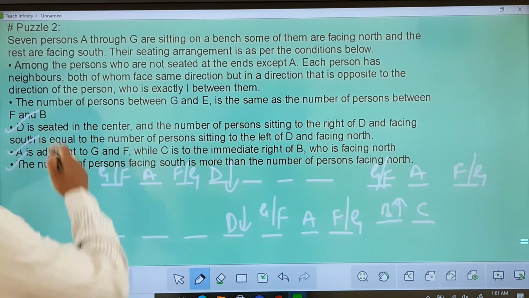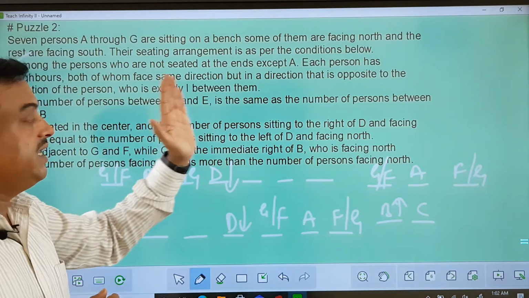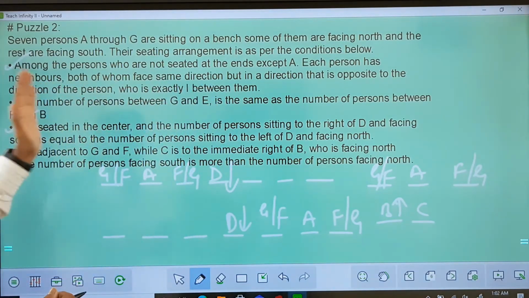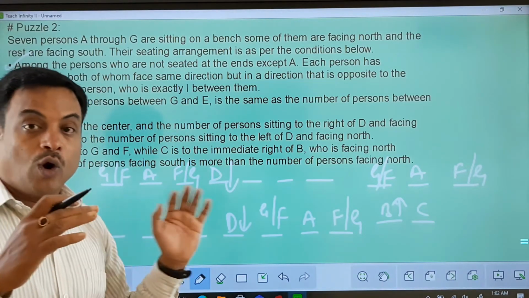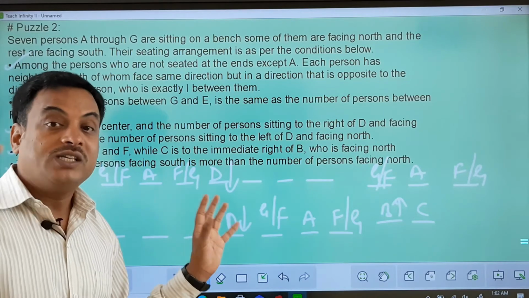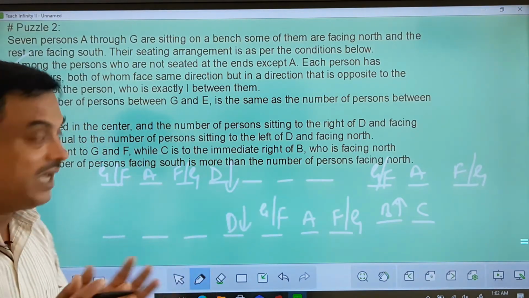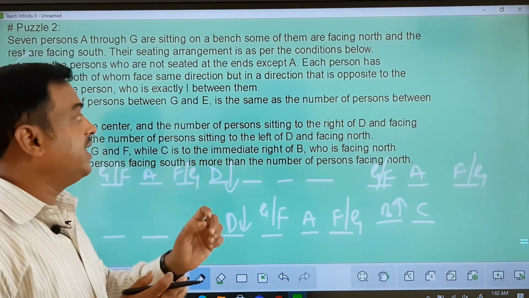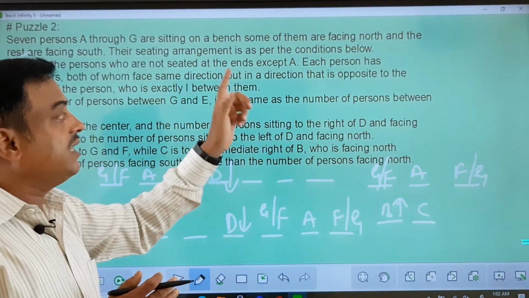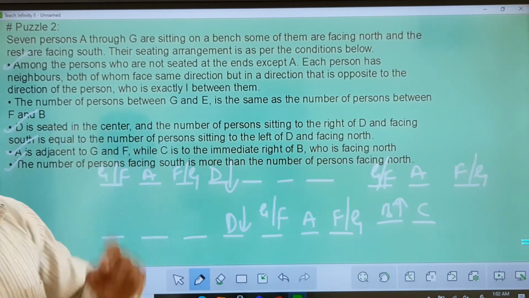Now, the first point will play a critical role in this case. What did he say? Among the persons who are not seated at the ends, except A, among all the 7 people who are not seated at the ends, he's not talking about this, he's not talking about this, except A, each person has neighbors, both of whom face the same direction, but in a direction that is opposite to the direction of the person who is exactly between them.